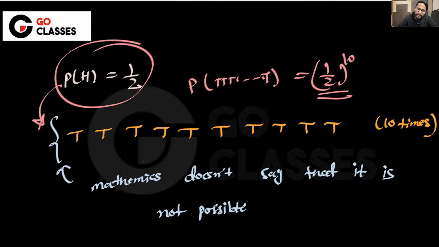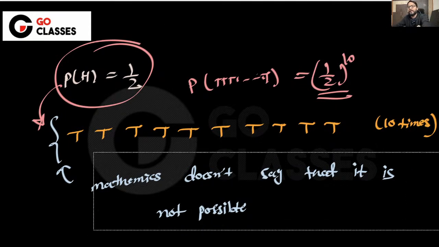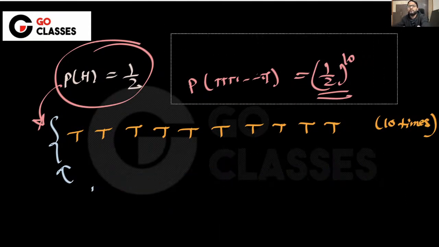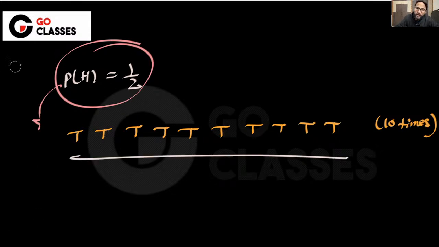And then you actually did it, right? You tossed it 10 times and then you came to me saying that whatever you were claiming about the probability and all of this is rubbish, because I actually tossed it enough number of times and I got 10 tails, even though the probability is 1 by 2. So whatever you are teaching is just rubbish, right? I took a fair coin and still I am getting 10 tails.